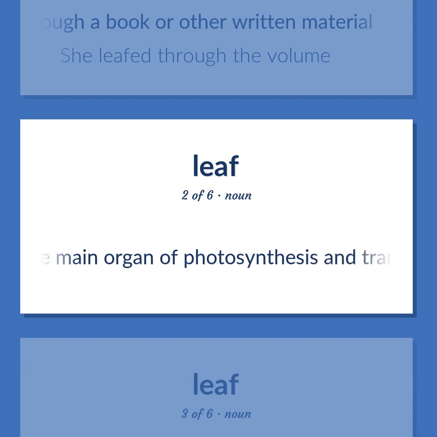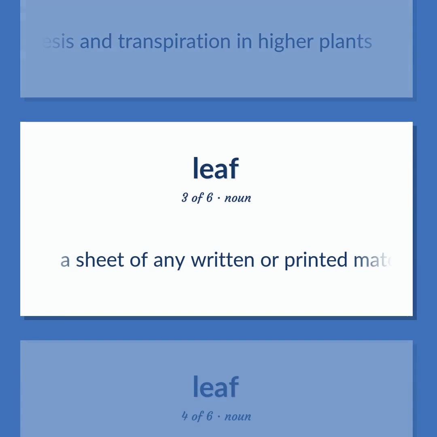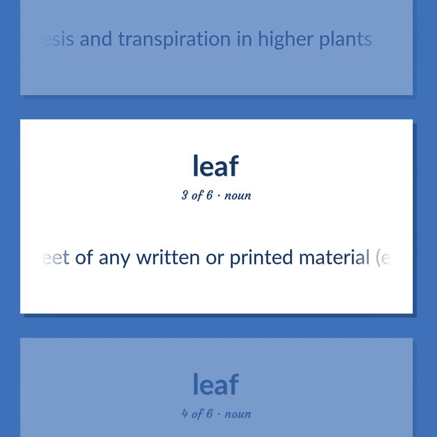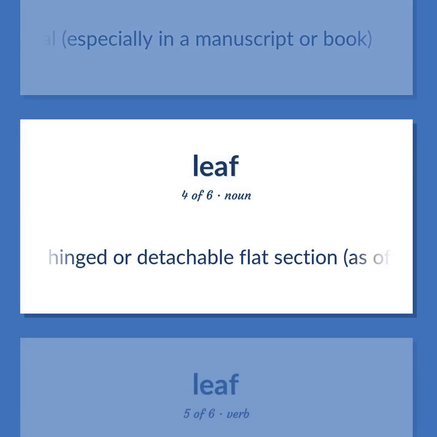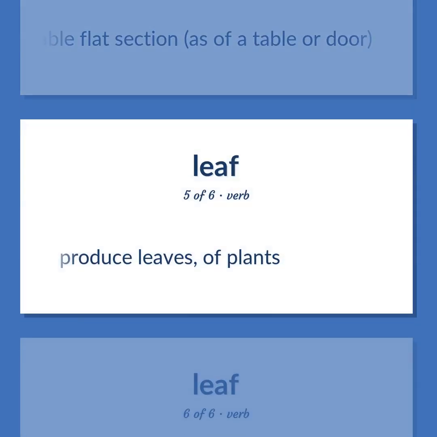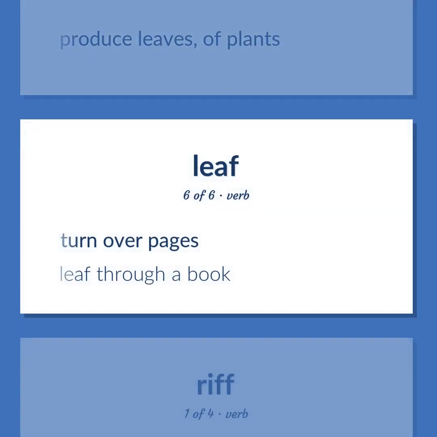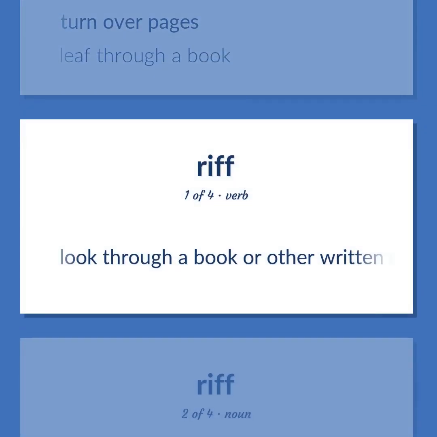The main organ of photosynthesis and transpiration in higher plants. A sheet of any written or printed material, especially in a manuscript or book. Hinged or detachable flat section, as of a table or door. Produce leaves, of plants. Turn over pages. Leaf through a book. Look through a book or other written material.